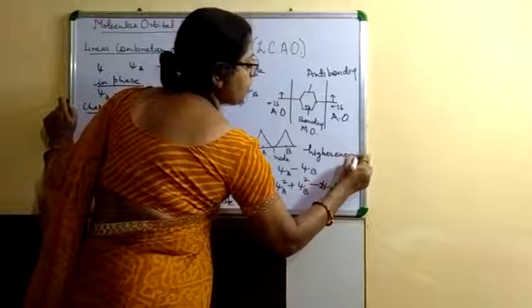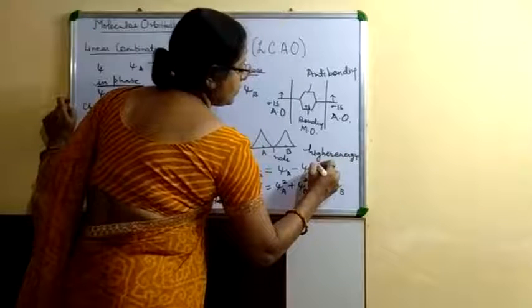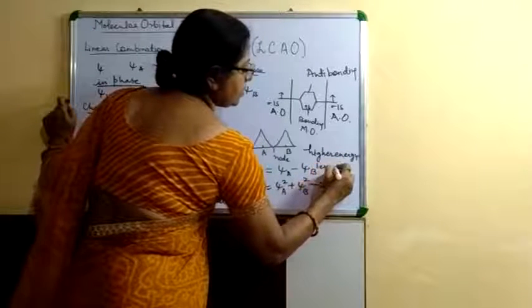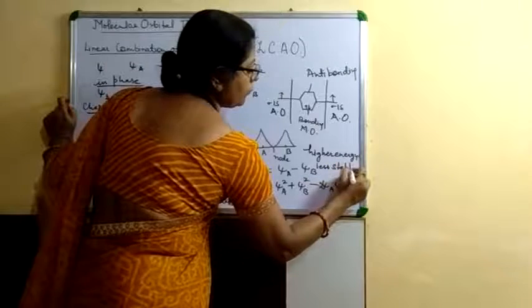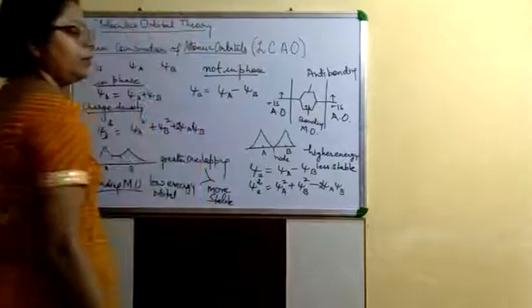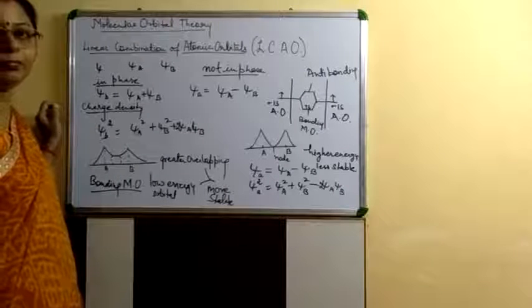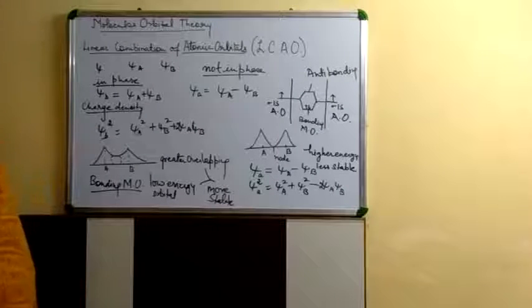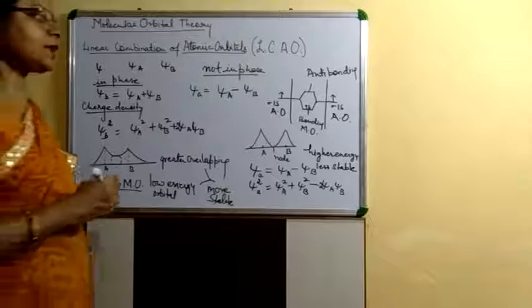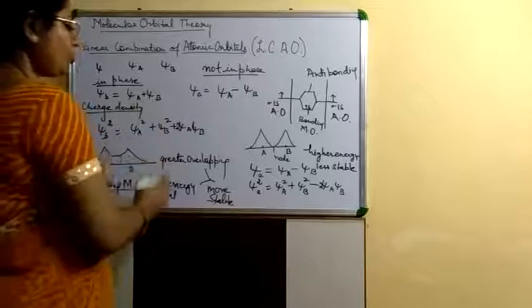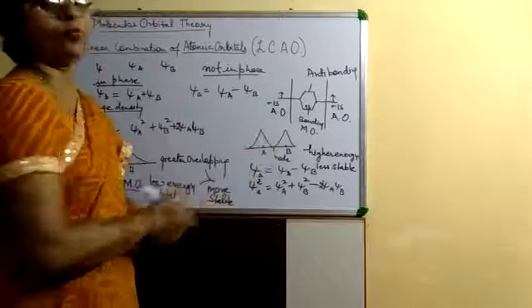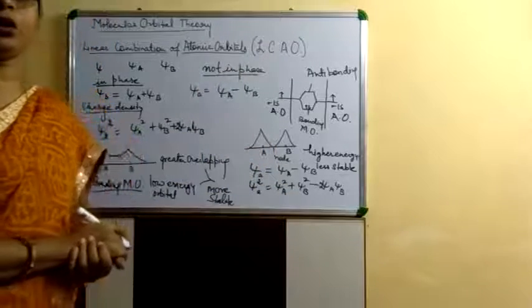If energy is high, it means a less stable orbital is formed, and overlapping is also minimal. So this is the case of the bonding molecular orbital and the anti-bonding molecular orbital.